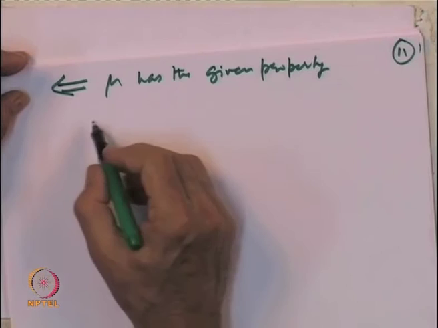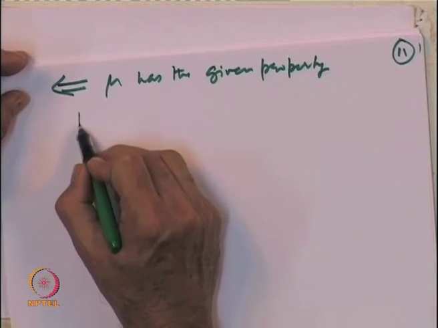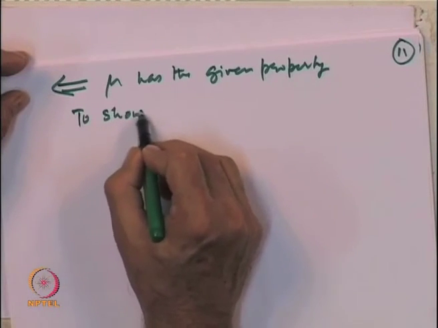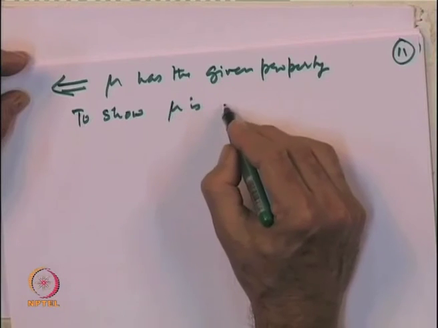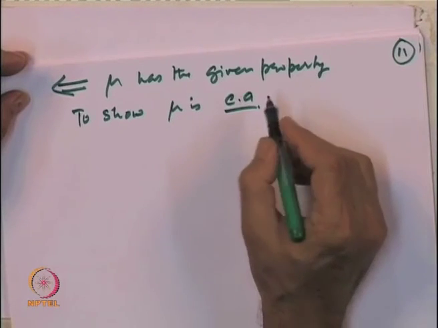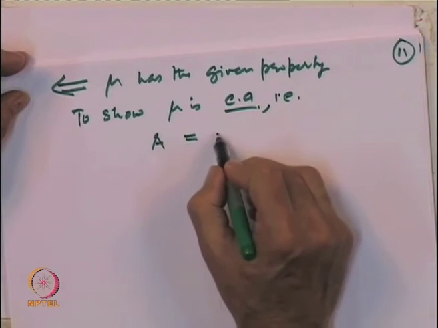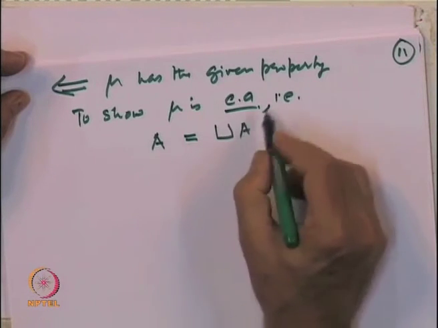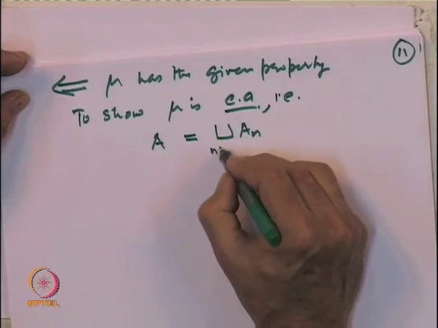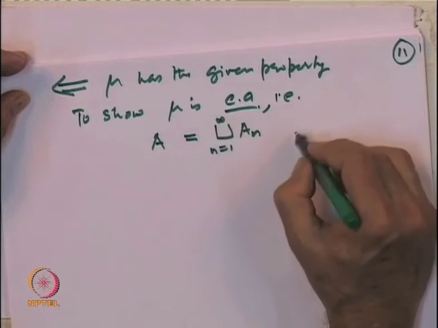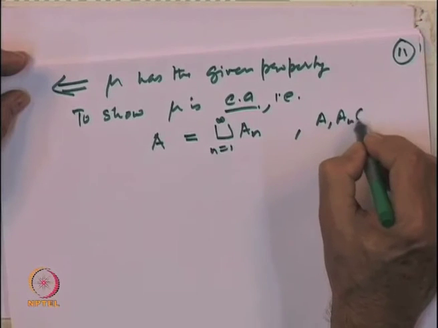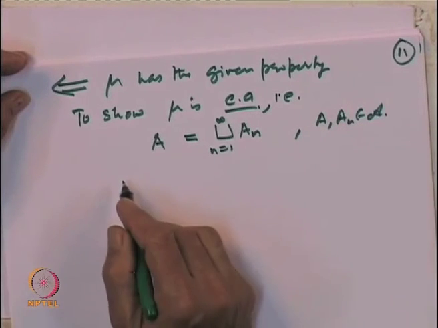So, we want to show mu is countably additive, that is, let us take a set A, which is a disjoint union of sets A n, n equal to 1 to infinity, where A and all A n's are in the algebra.